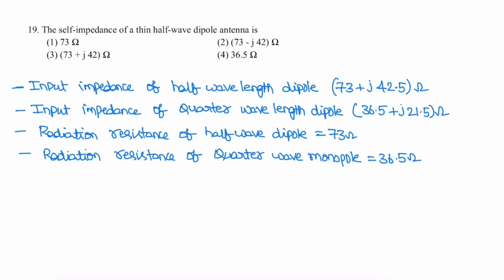Next question. The self impedance of a thin half wave dipole antenna. The input impedance of a half wavelength dipole is 73 plus j42.5 ohms. Similarly, the input impedance of a quarter wavelength, lambda by 4, monopole is 36.5 plus j21.5. The radiation resistance is 73 ohms for half wave dipole and 36.5 ohms for quarter wave monopole. So the correct option is 3.